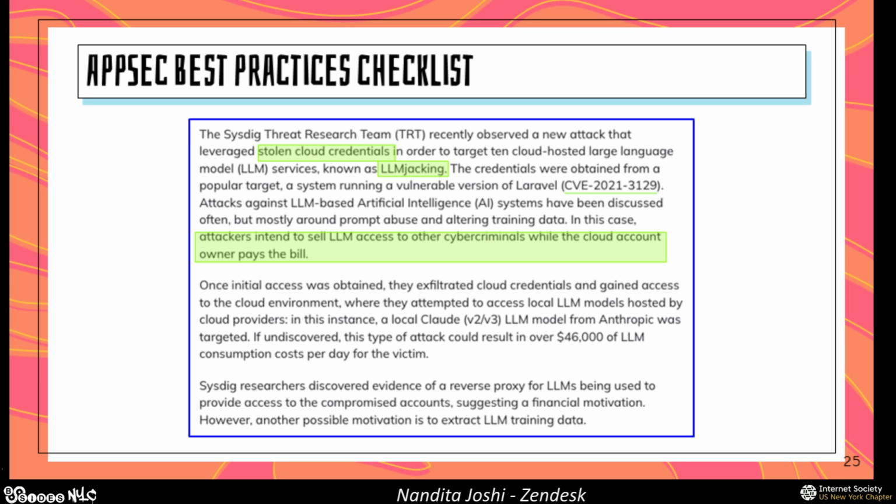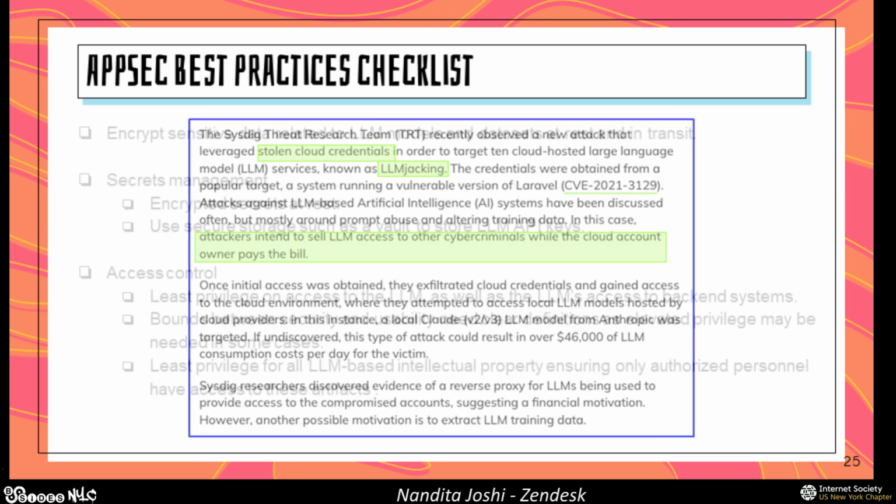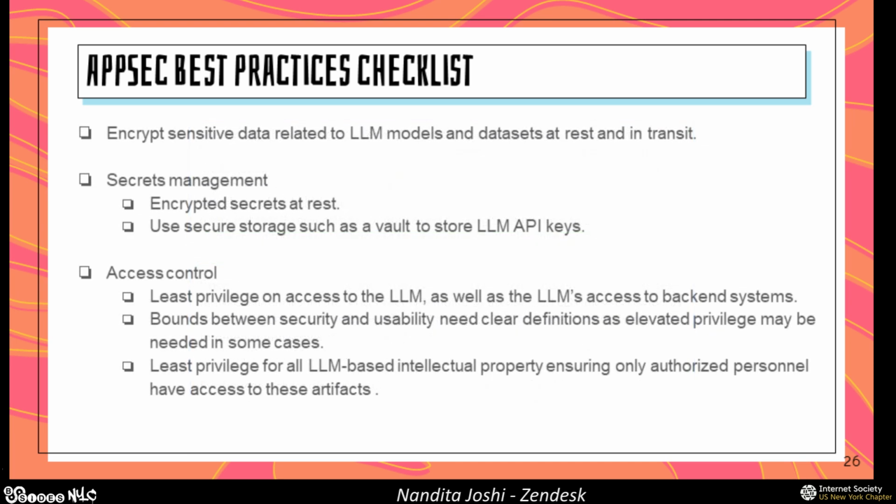And in this case, considering that they were targeting Anthropic's cloud model, it would have cost the victim company about $46,000 of LLM computation costs per day. And that's huge. So there's no novel attack here. This is simply your regular AppSec best practices failing. And this is where you need to think of all of your traditional AppSec best practices, and they still continue to apply even more so within the context of your GenAI implementations.